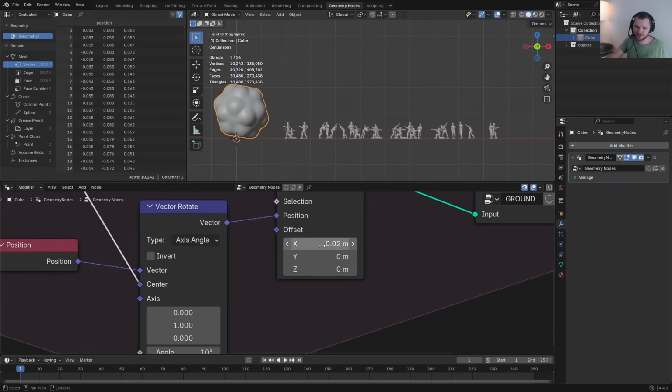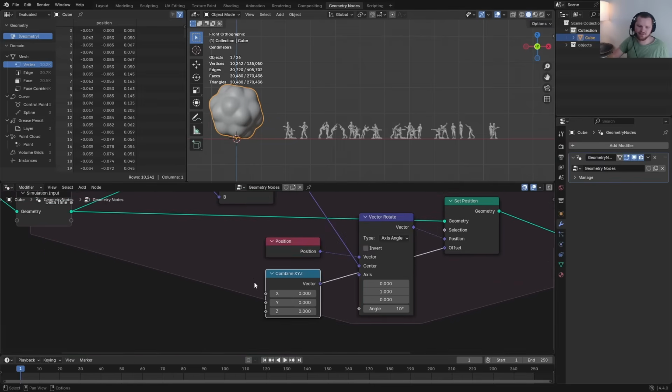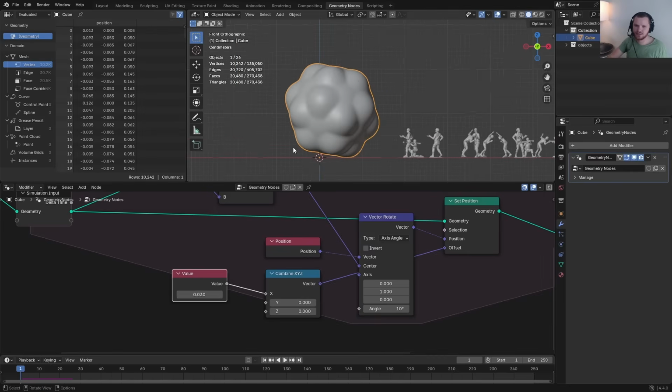I want this to be fixed. So I can literally combine X, Y, Z and give this a very specific number. We'll call this 0.02. I then want this angle to be dependent on the speed. So if it goes really slow, the angle should be low, whereas if it goes really fast, the angle should be high.